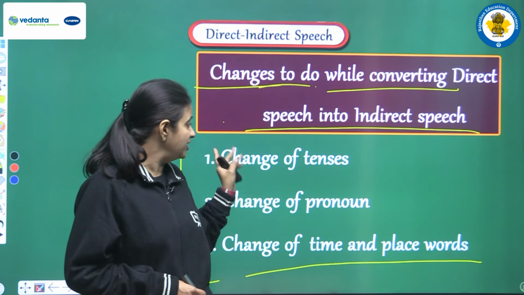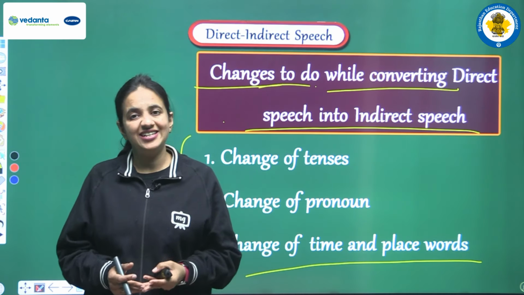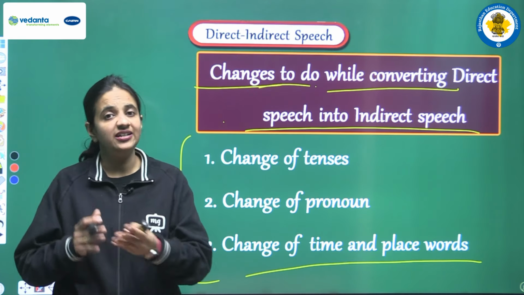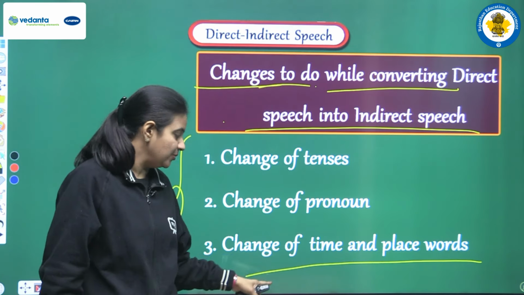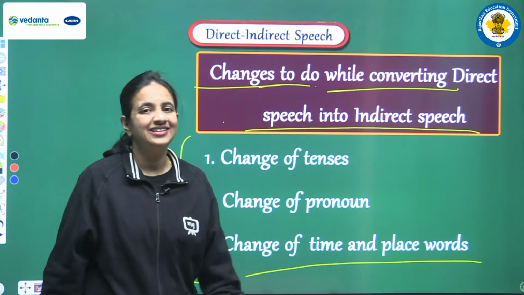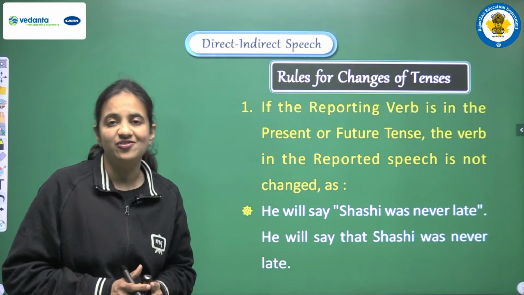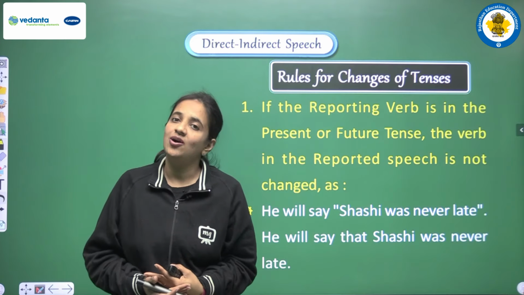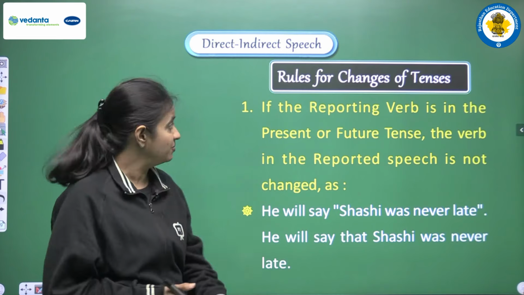First of all, we will start with change of tense, and in that point we will read all the rules and changes related to it, and we will understand how we have to change tenses and when we do the changes. In this manner we will cover all three points in a very detailed manner. So let's see how we have to change the tenses. What are the rules that we have to follow when converting a sentence from direct speech into indirect speech? So let's see the rules.